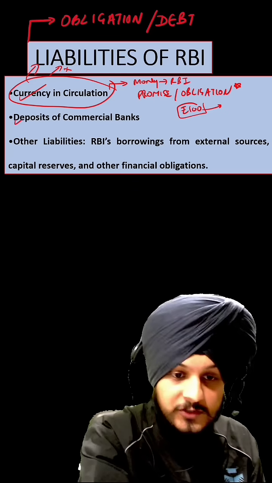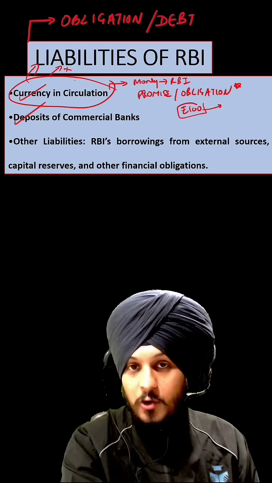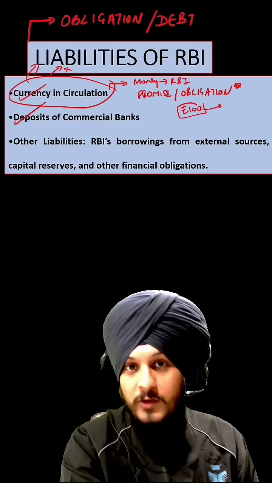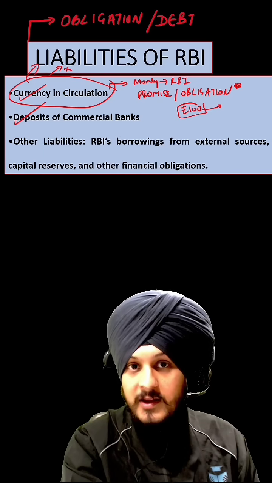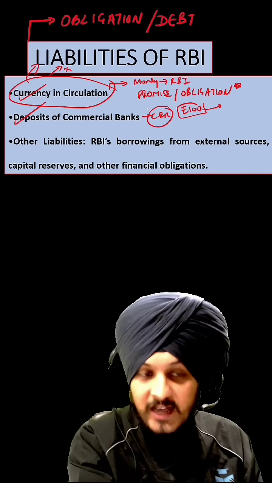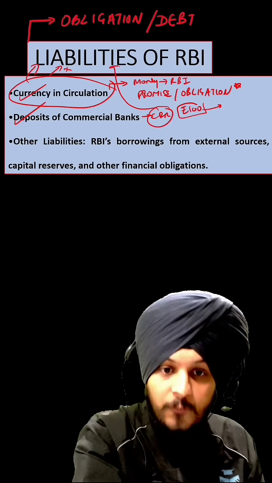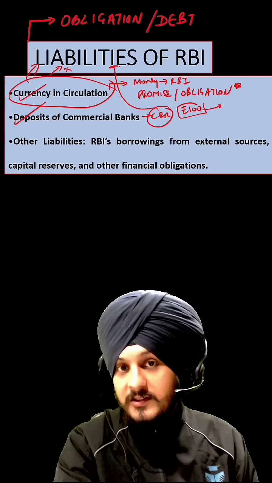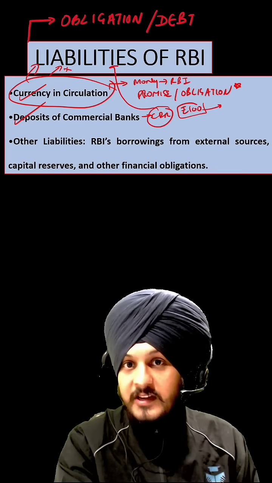The second is deposits of commercial bank. We know that the commercial banks mandatorily have to keep a certain portion of their money with RBI in the form of CRR. So this CRR is nothing but a type of liability of RBI because RBI will have to return this money to the commercial bank whenever they need it.